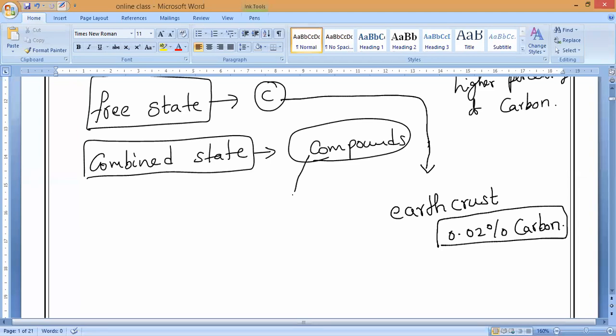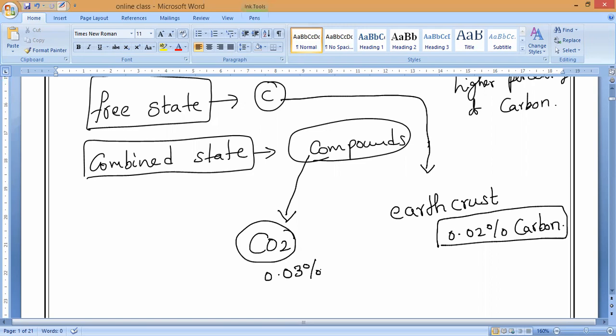Now if you consider the atmosphere, the well-known gas which is combined with the carbon. Can anybody guess that gas? Please respond. Carbon dioxide. Very good. So in the atmosphere, it is found in the form of carbon dioxide. We are already familiar with the percentage of carbon dioxide; that is the combined state. So the percentage of carbon dioxide in the atmosphere is only how much, guys? It is 0.03%. Please remember.